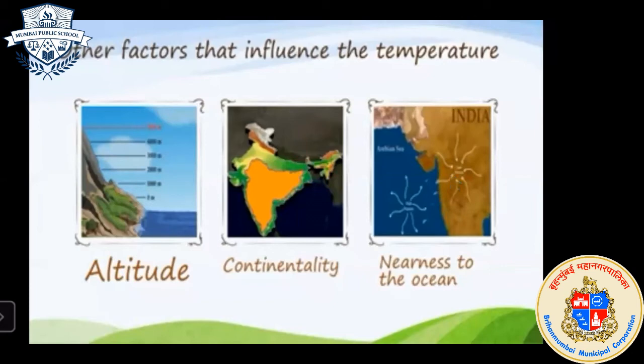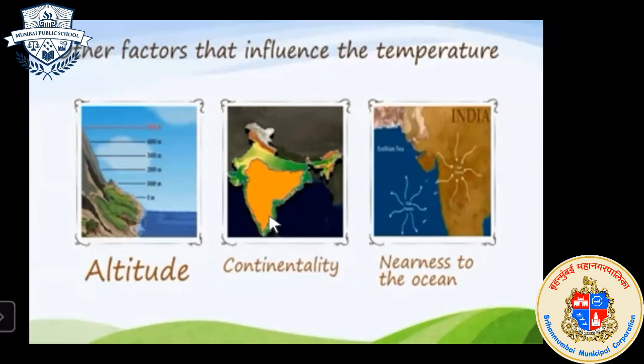Okay, no problem. So nearness to the sea, this is one of the factors. After that, continentality, see here, continentality. So what is continentality? Height above the mean sea level. Where the height is more on the earth's surface, that also affects the distribution of temperature.